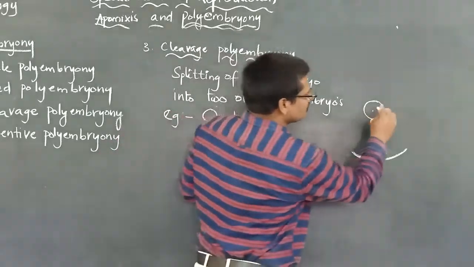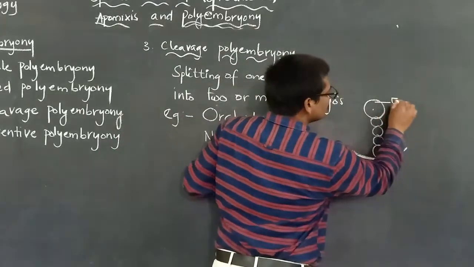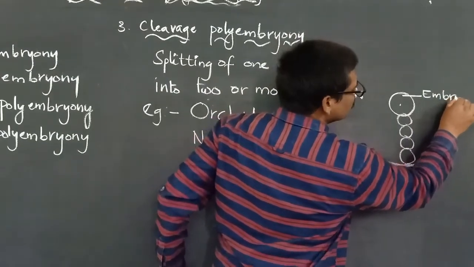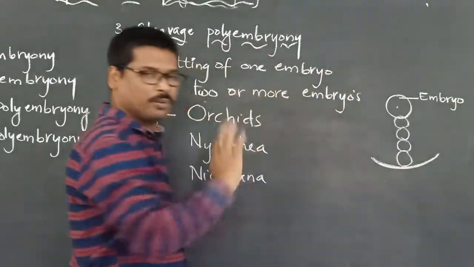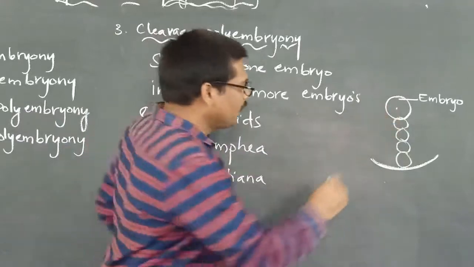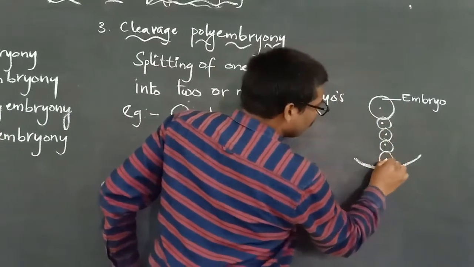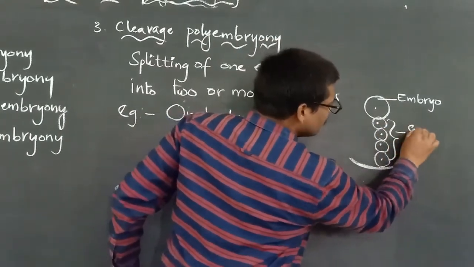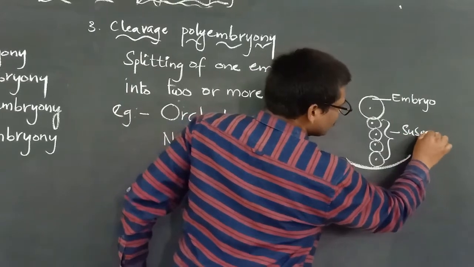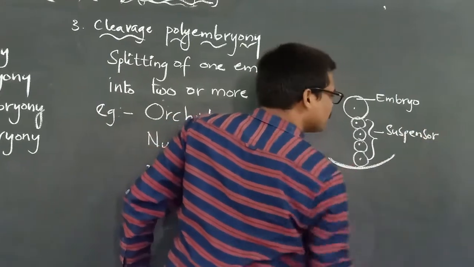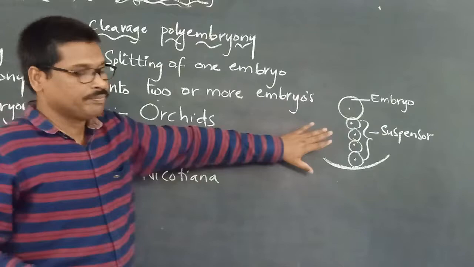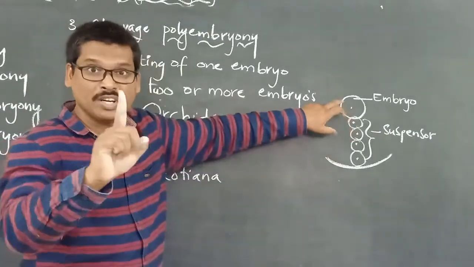So let us say this is the embryonal cell that will become the pro-embryo or embryo. Okay, this is the embryo. And the other cells here, what can we call these? Suspensor cells. Now here we are talking about only one embryo.